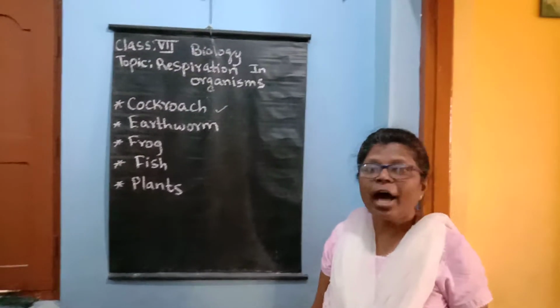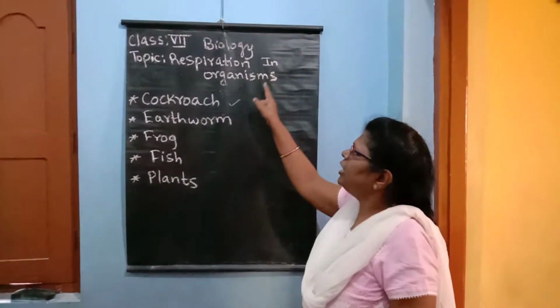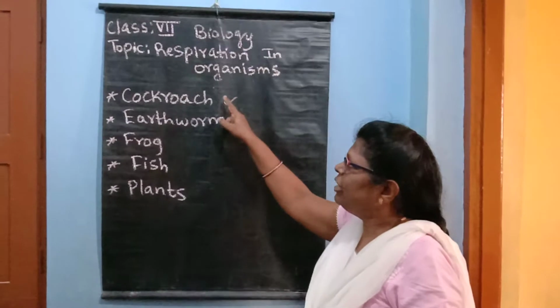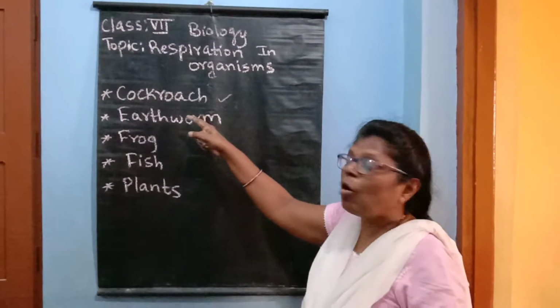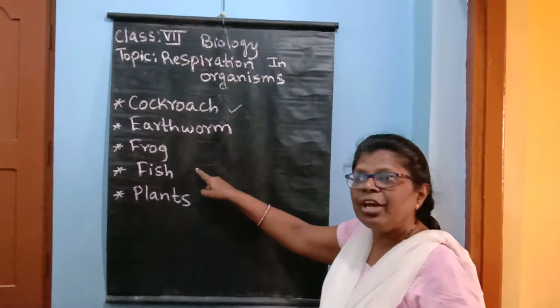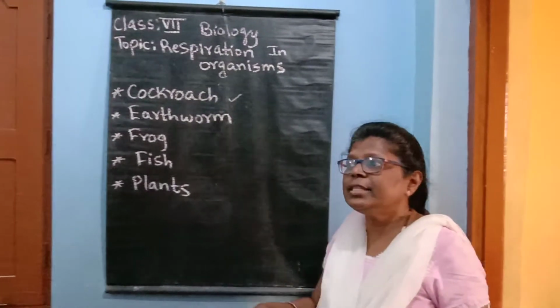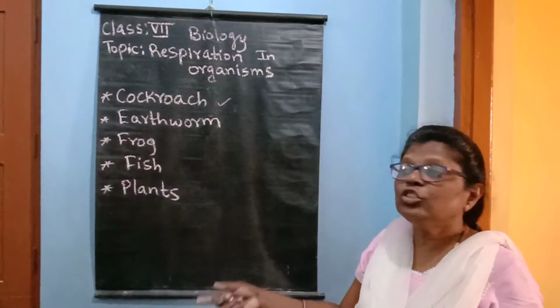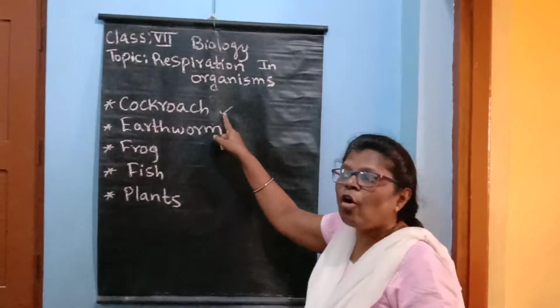Let us continue with our previous topic, respiration in organisms. So we will discuss respiration in some organisms like cockroach, earthworm, frog, fish, plants. Now let us see how these organisms breathe. So let us take the first example of cockroach.